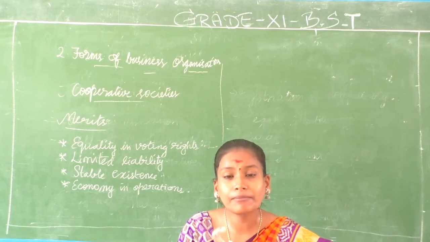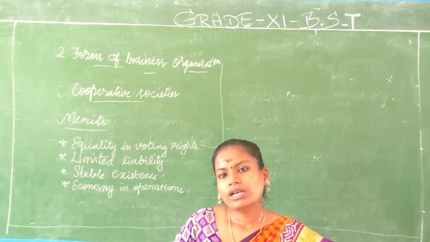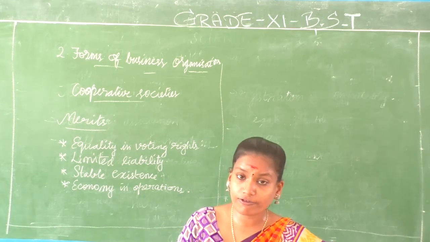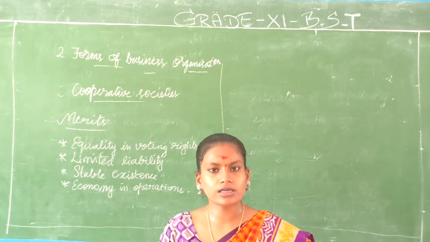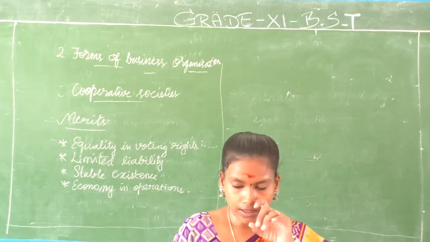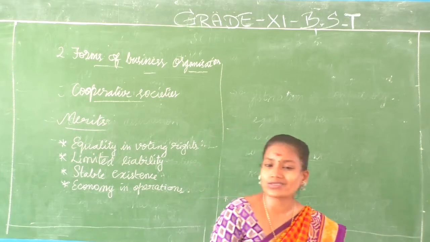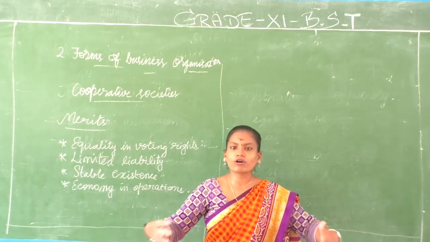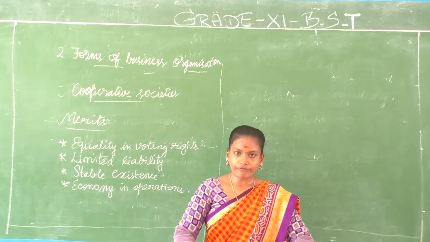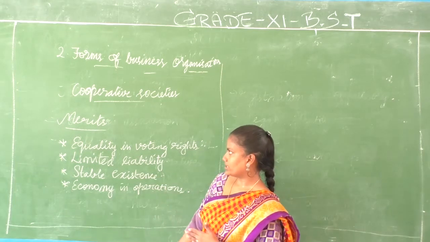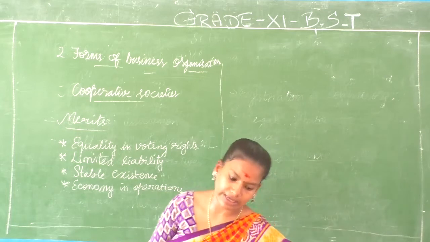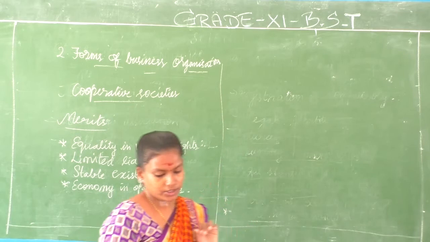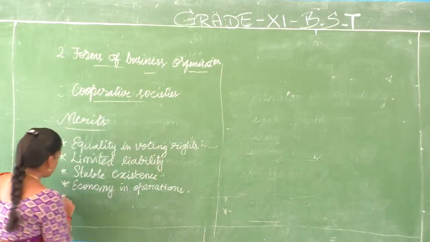It reduces the use of middlemen. Only when you have middlemen, you have to invest more and more. When you don't have that, of course the cost has come down. Clear? So economy in operations, it does not have any difficulty, or it will not involve high cost or unnecessary investments anywhere in the organization. That is why cooperative societies are said to be economical in operations. Next.